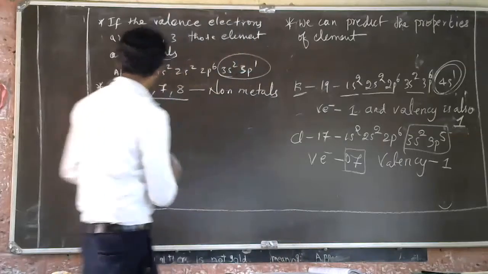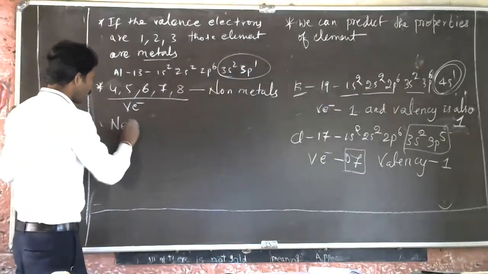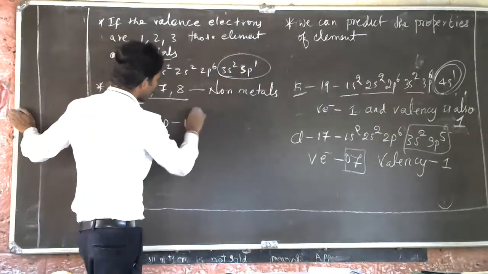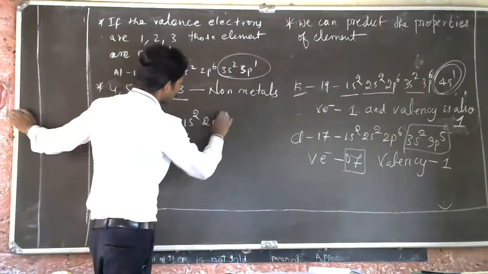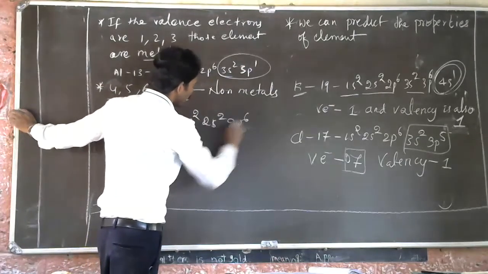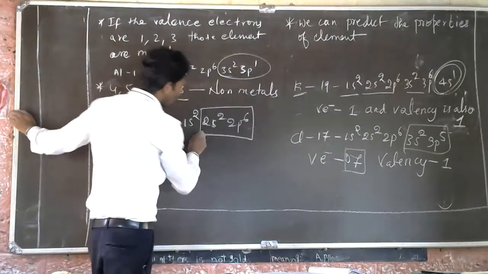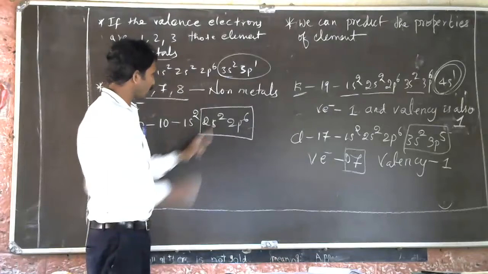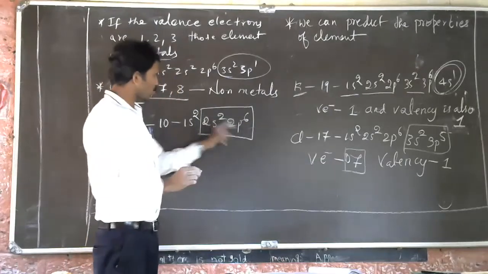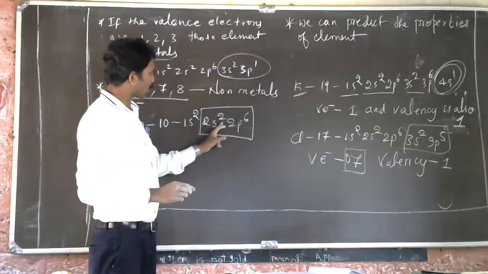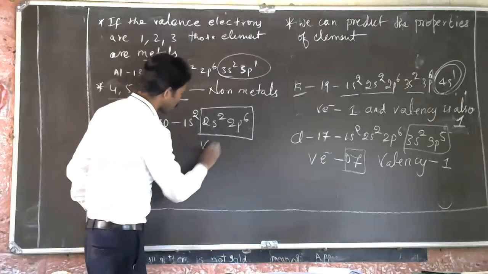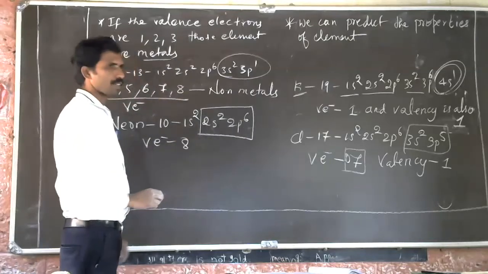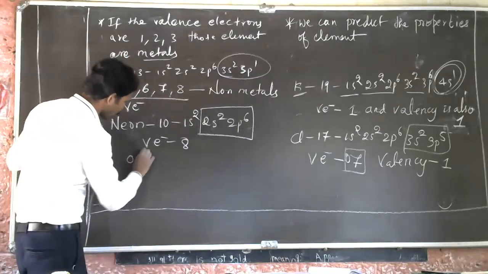So, see here, I'll give one example like neon. Neon's atomic number is 10, so 1s2, 2s2, 2p6. If you see this, what is the valence electron of neon? If you see here, 2s2, 2p6, how many electrons are present here? 8 electrons. The valence electron is 8 over here, which means this is octet configuration.